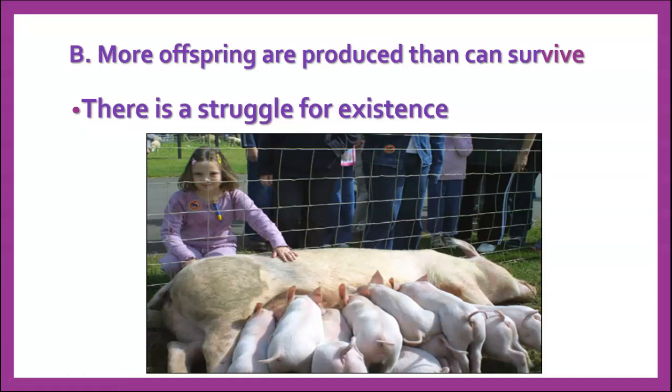The other point that he noticed is that a lot of species overproduce their offspring. More offspring are produced than are able to survive. That means that there is a struggle for existence. They have to struggle for food, for space, for opportunity, things like that. And so there is definitely a struggle for existence.